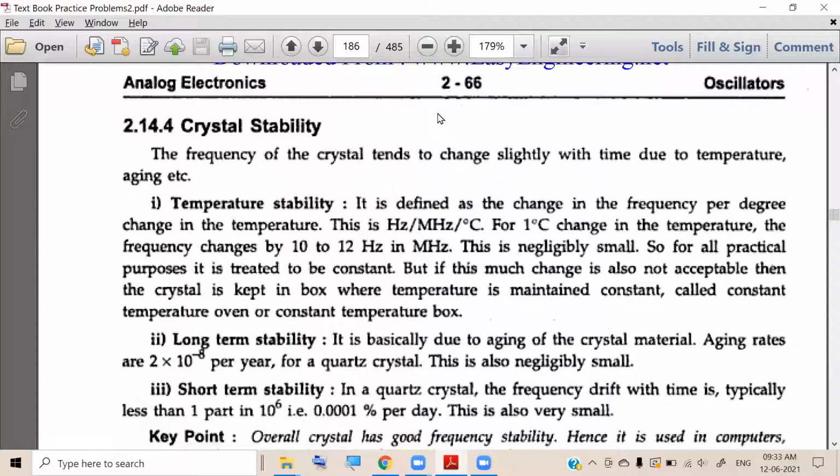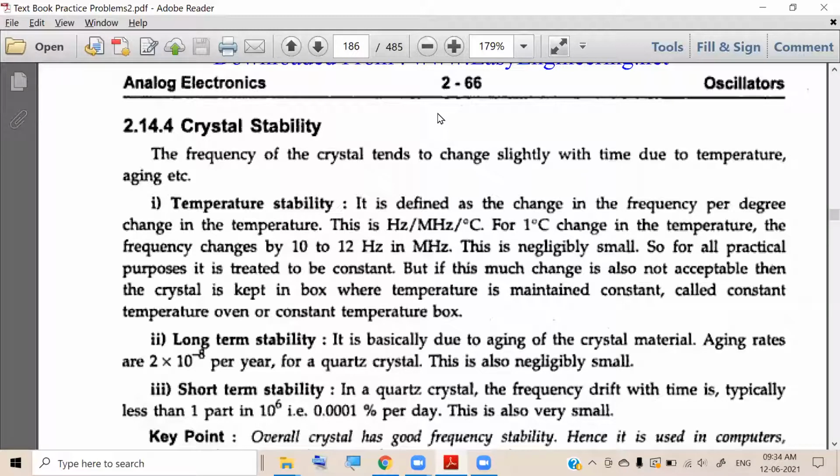First of all, temperature stability means if the temperature changes by some delta degrees centigrade, the corresponding change in the frequency of the crystal is considered.